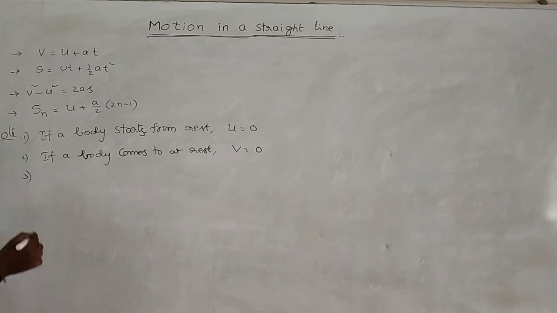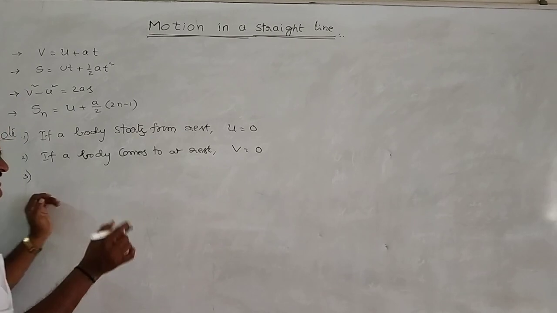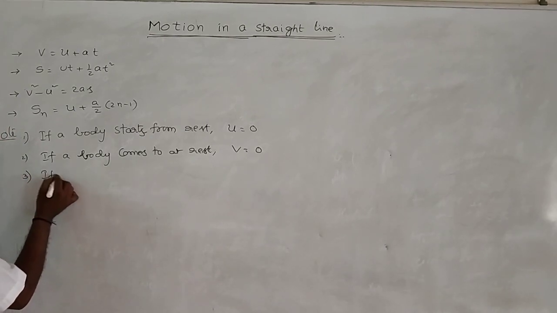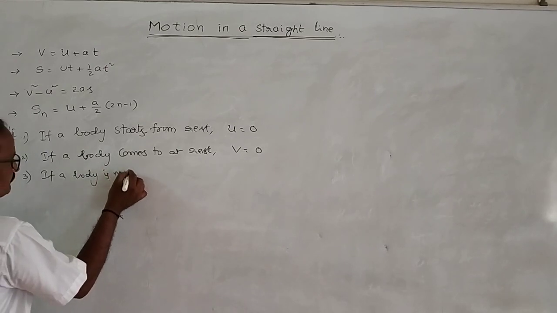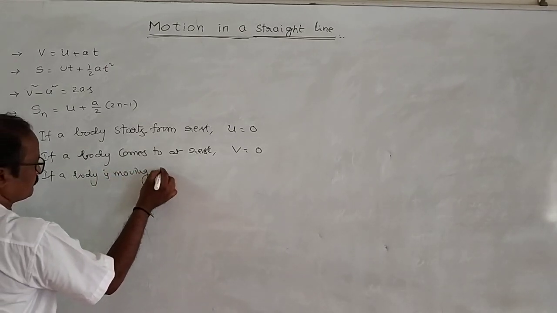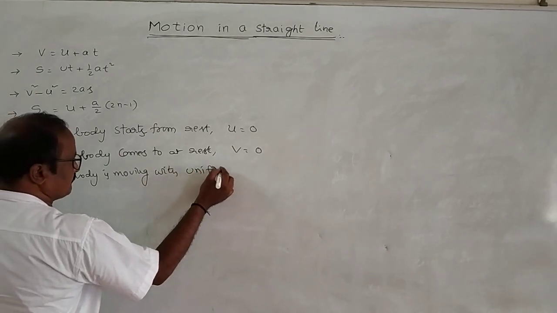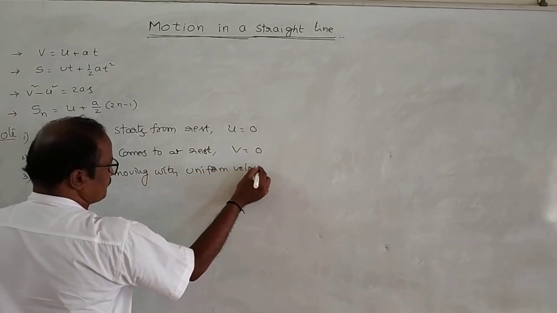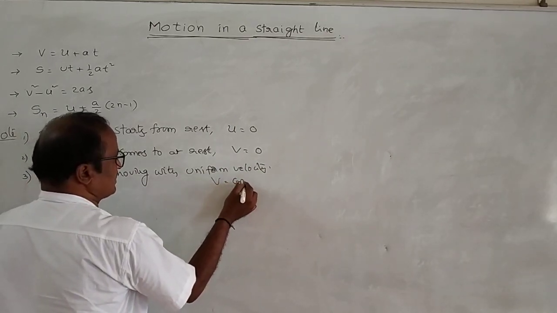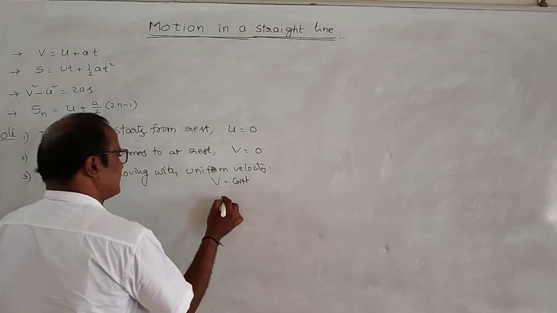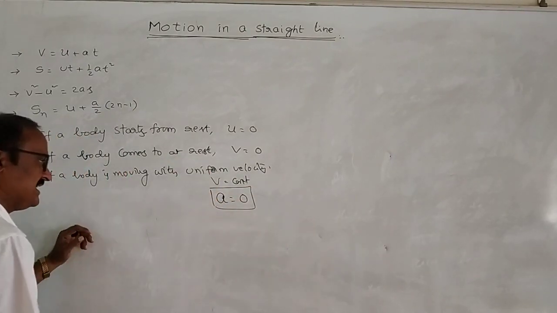Third one, suppose a body is moving with uniform velocity, so v is equal to constant. What is the acceleration? A is equal to 0. Why?